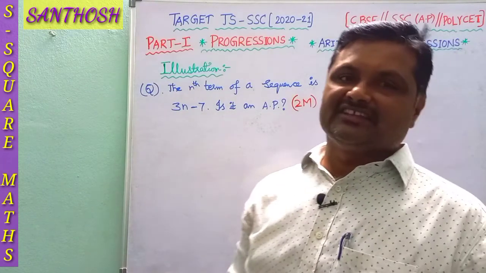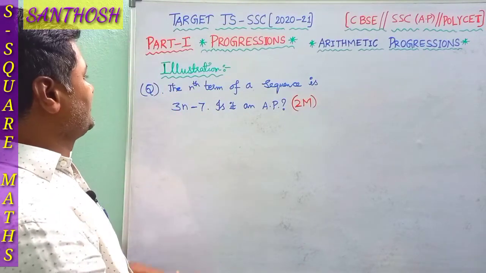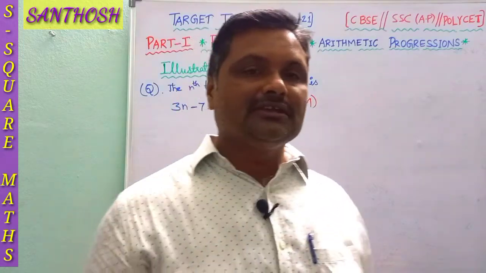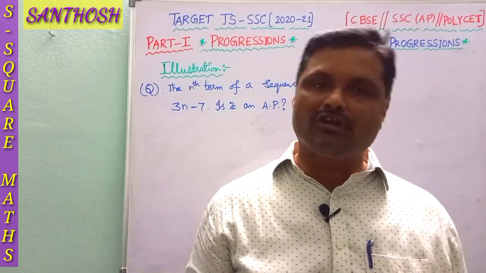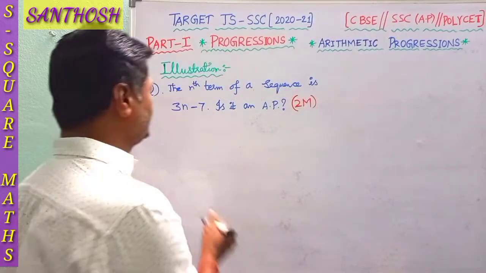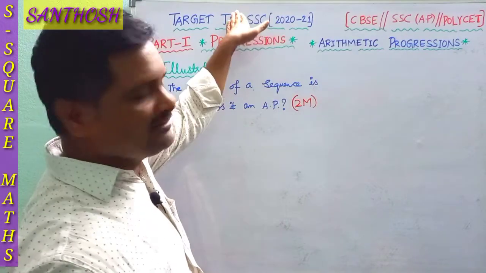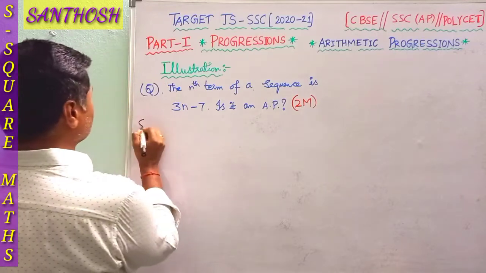Let us illustrate with an example. The nth term of a sequence is 3n minus 7. Is it an AP? They are given the general term of a sequence, and we have to detect whether it forms an AP or not. This is for 2 marks of SSC TS, May 2021. So the solution follows.